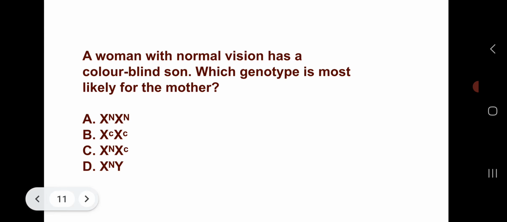A woman with normal vision has a colorblind son. Which genotype is most likely for the mother? Option A, XN. Option B, XC. Option C, XNXC. Or option D, XNY. Which one will be the correct answer? The correct answer is option C, XNXC. Okay. Next question.